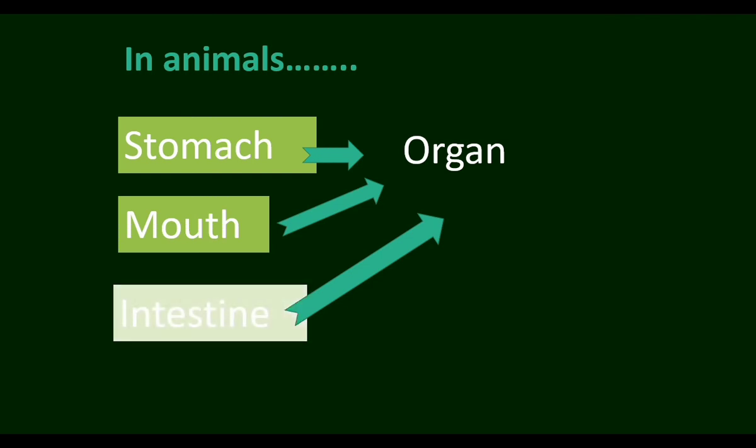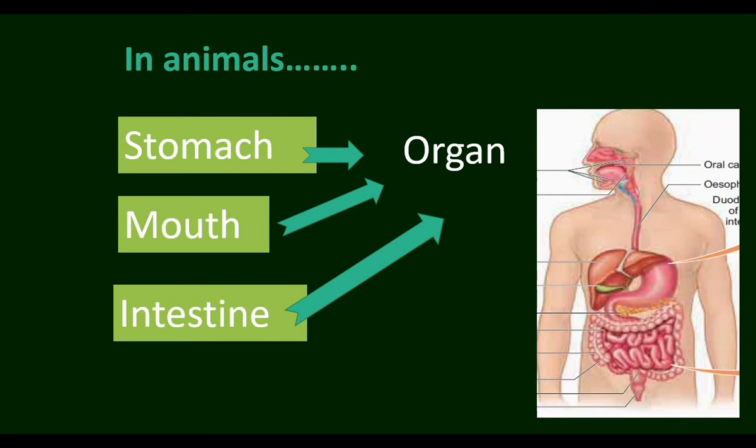Small intestine and large intestine are made up of different tissues. These organs, stomach, mouth, intestine and some other organs, together form an organ system. This is the digestive system. It is made up of many organs. This is the introduction to this lesson. Let us move on to the first part of the lesson.